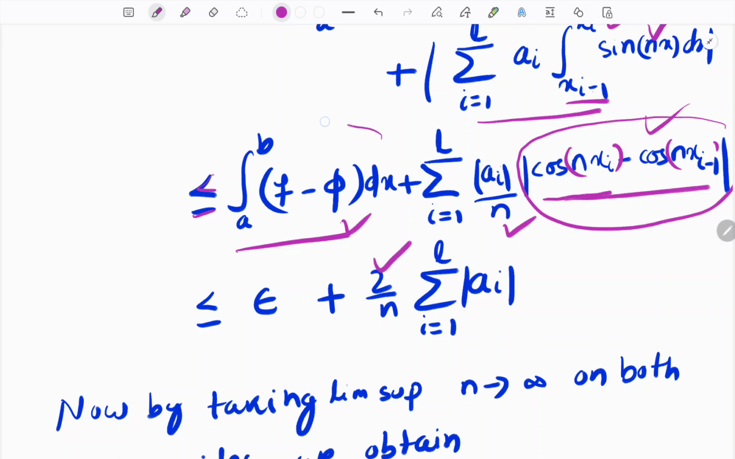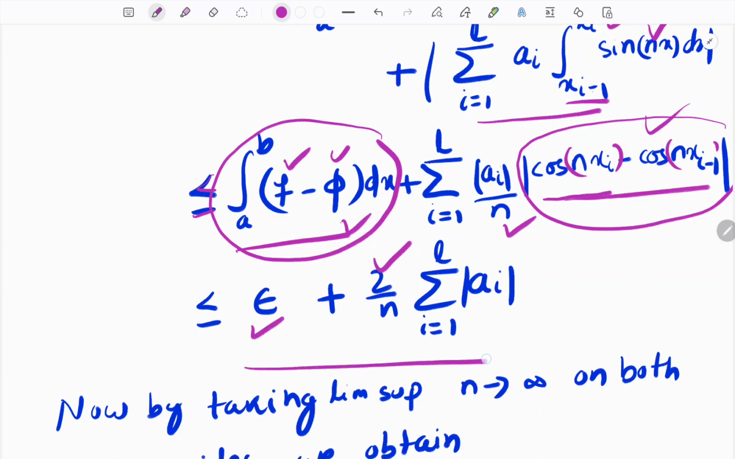And this quantity, we have already shown, since phi approximates f, the integration of this quantity is less than or equal to epsilon. We have shown it in the previous lemma, so we have reached this step.